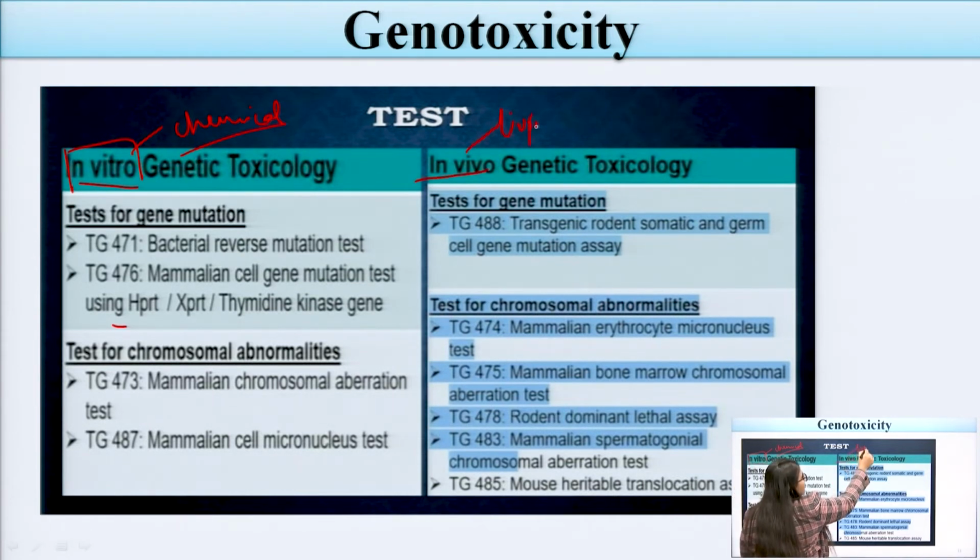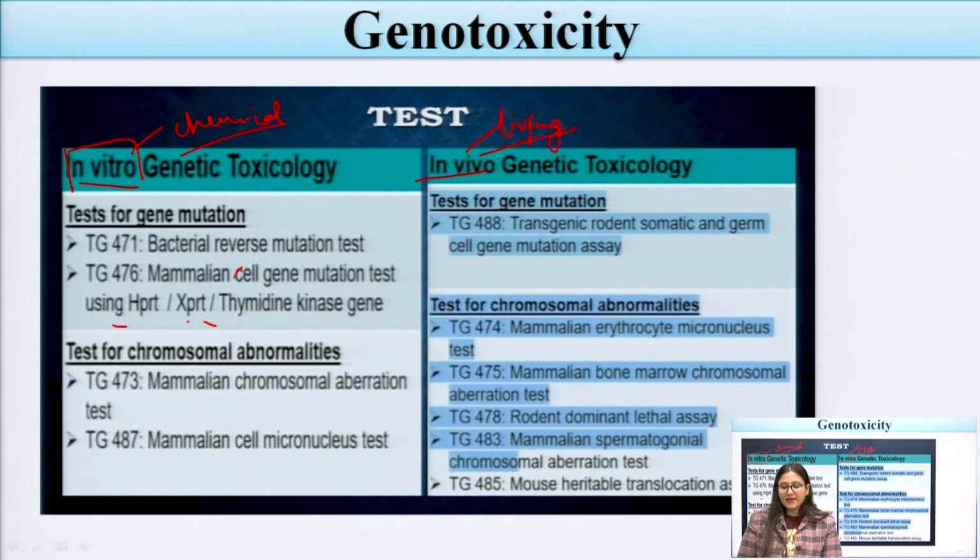If we are doing any test in any living system, this is known as in vivo genetic toxicology. And in vitro means the test which we perform in the labs by using chemicals. This is known as in vitro and in vivo. So for the genotoxicity study, for determining the genotoxic agent, these are some of the in vitro genetic toxicology tests. Second one is the in vivo genetic toxicology test.